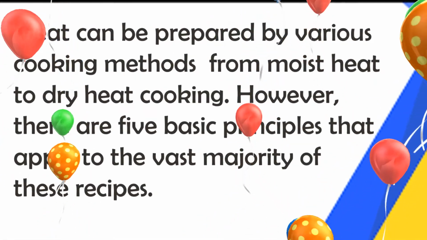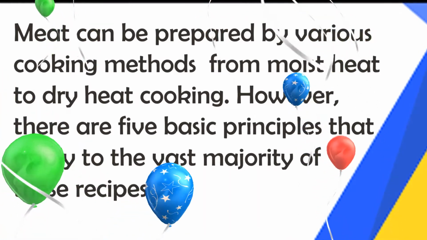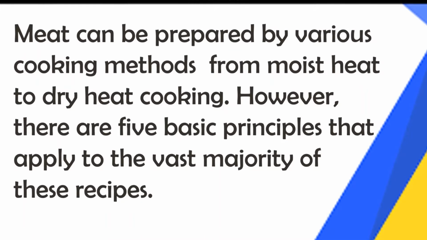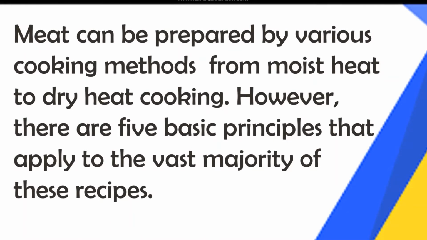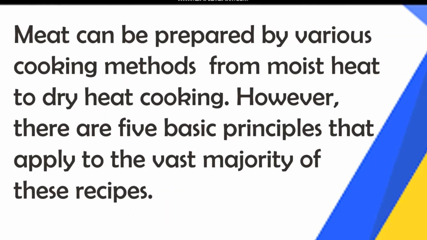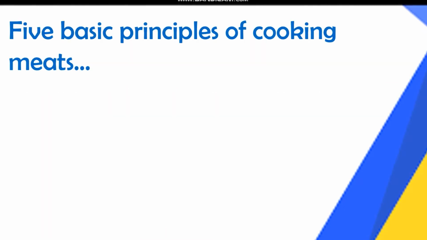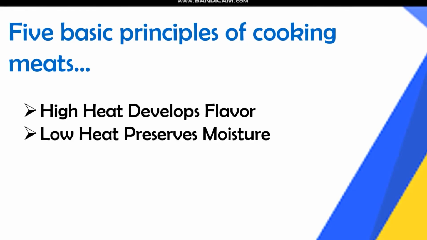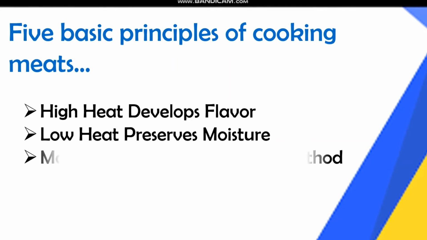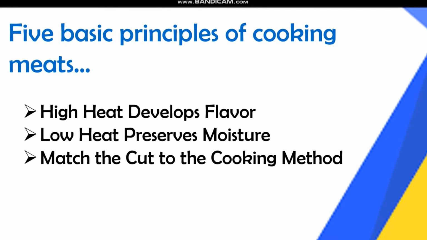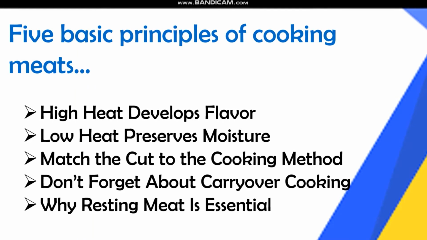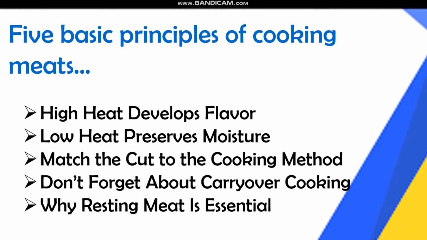Meat can be prepared by various cooking methods from moist heat to dry heat cooking. However, there are 5 basic principles that apply to the vast majority of these recipes. 5 basic principles of cooking meats. High heat develops flavor. Low heat preserves moisture. Match the cut to the cooking method. Don't forget about carryover cooking. Why resting meat is essential.